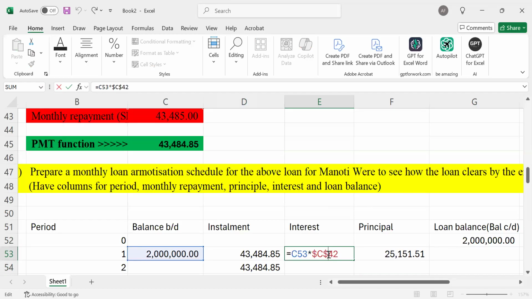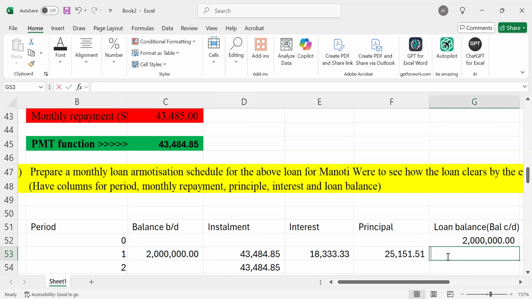Once I have this in mind, literally, I have everything. Because my loan balance, therefore, as at the end of year one, we're going to take the loan balance less our principal value. Loan balance is based on the principal value that we'll be having.